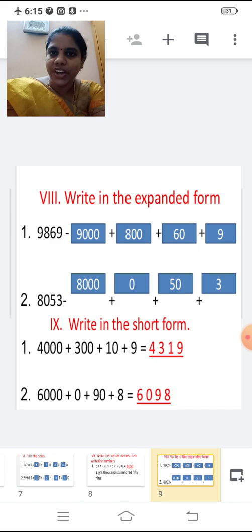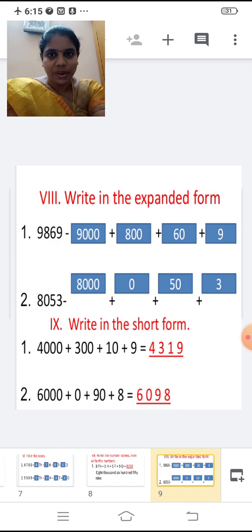9000 plus 800 plus 60 plus 9. Second one, 8053. Now 8 in the thousands place. So 8000 plus 0 plus 5 in the tens place. So 50. 50 plus 3. 8000 plus 0 plus 50 plus 3.